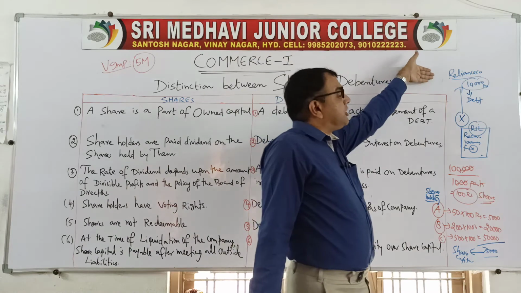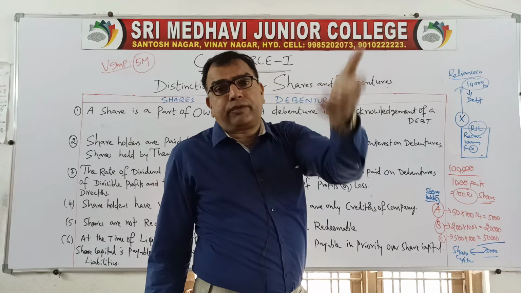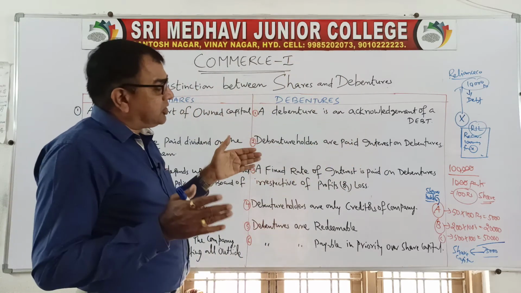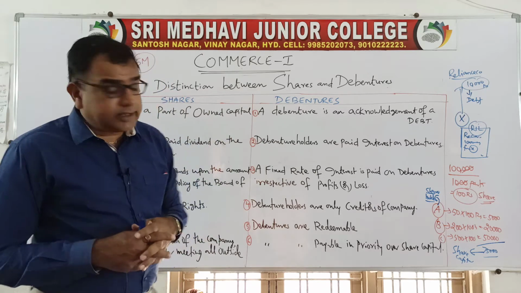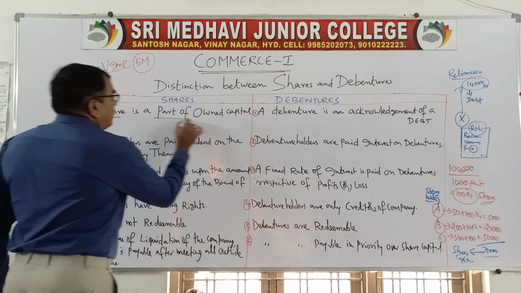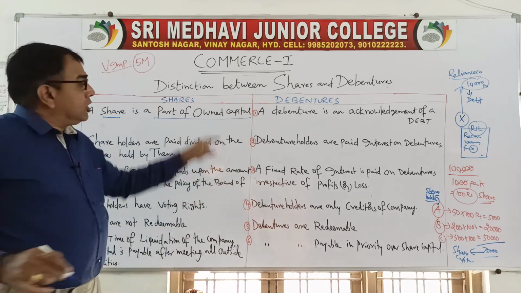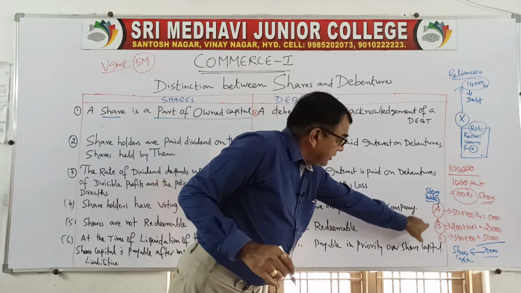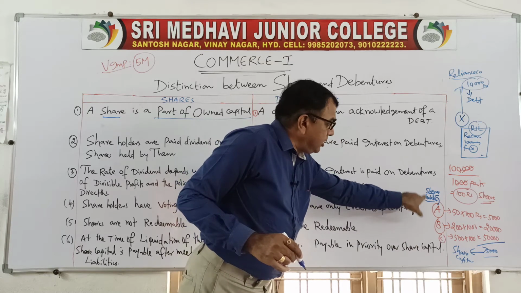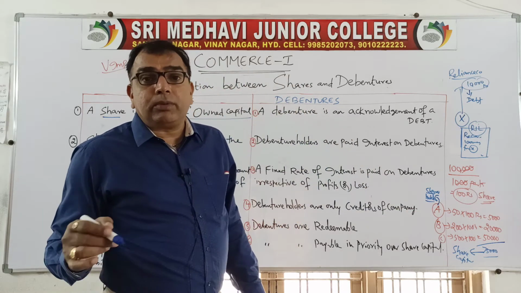So what proof the company is giving? That you have given some amount of loan, maybe 10,000, 5,000, 50,000 or 1 lakh, whatever it may be. So if you know the definition and main features, it is very easy to draw the differences. So try to understand here. A share is a part of owned capital. What do you mean by owned capital? Ownership funds. So the people who have purchased the shares, that means A, B, C, in the example I have given, shareholders. Shareholders are the owners.